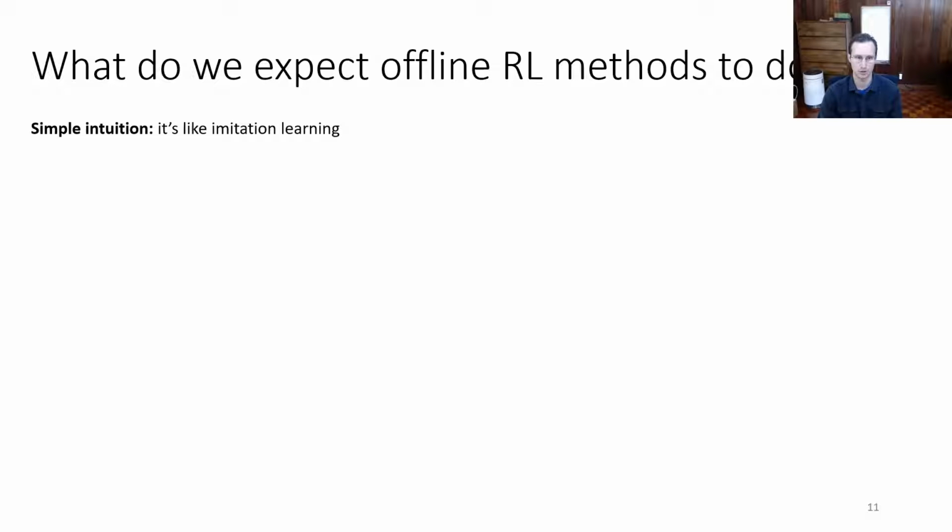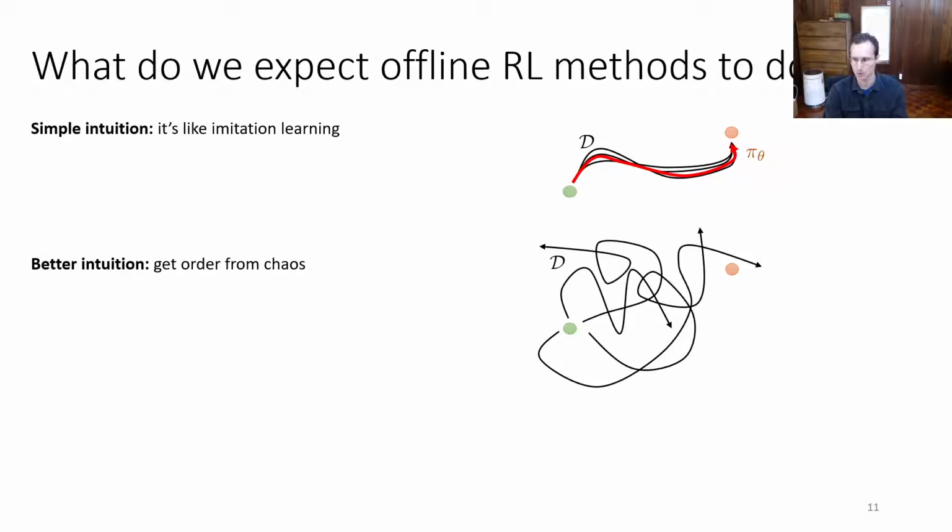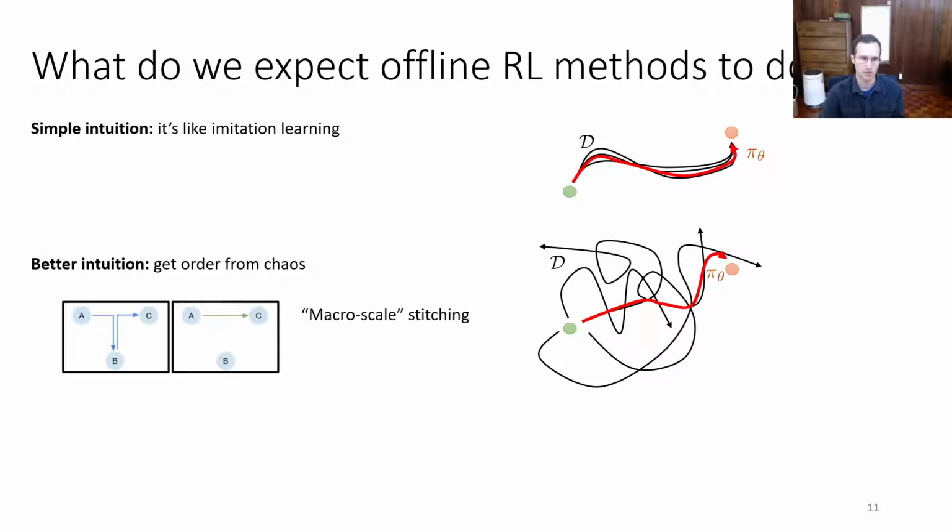So the simple intuition behind offline RL is maybe it's a little bit like imitation learning. Maybe you get data that kind of performs your task, and then you learn how to perform it similarly to the data. That's okay, but I think that's a far cry from the full capability of what RL can do. A better intuition is that offline RL is about getting order from chaos. If you imagine that you have many suboptimal trajectories that all do a wide variety of different things, but what you really want is to get from the green circle to the orange circle, offline RL can figure out how to recombine parts of the trajectories that you've seen to carry out the tasks that you really want more optimally. In the most obvious sense, if you've seen examples of going from A to B and B to C, you ought to be able to figure out that you can go from A to C.